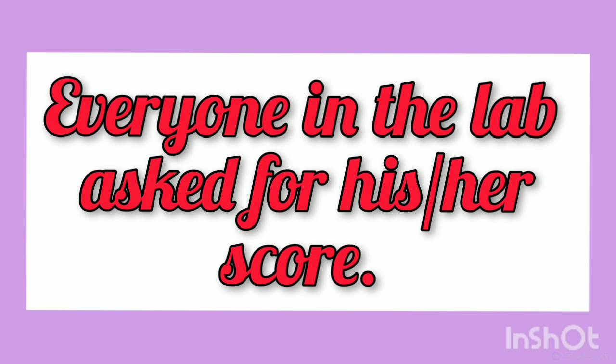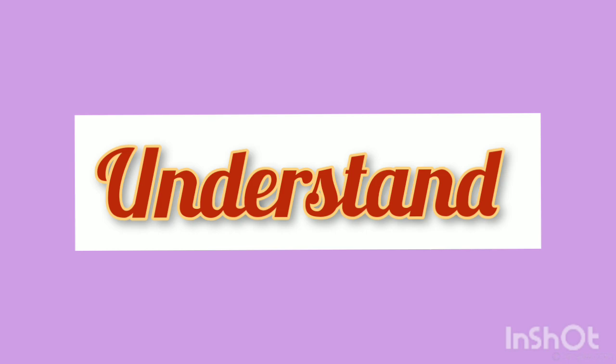It cannot be a plural pronoun. So you cannot use their, which is a plural pronoun. So the correct usage is everyone in the lab asks for his score or her score. So please try to understand. Everyone takes a singular verb and also a singular pronoun if there is a pronoun in the sentence.